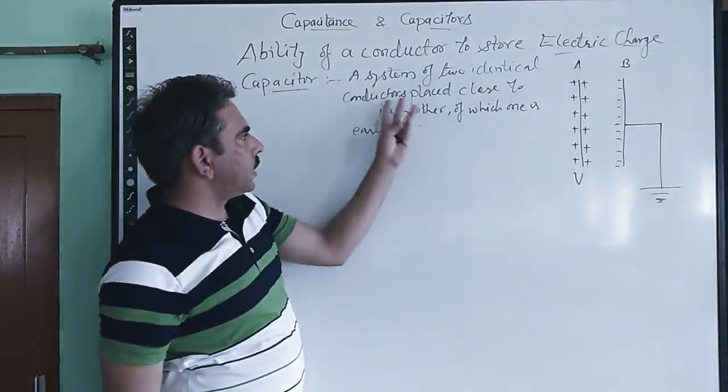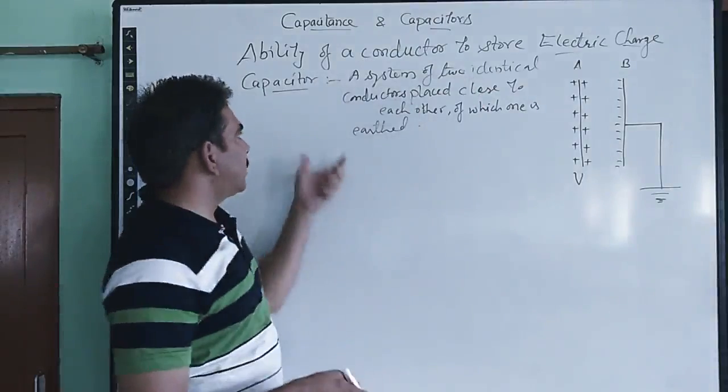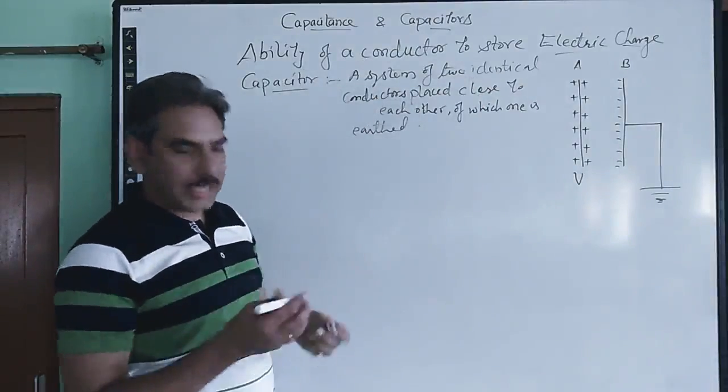Of the two identical conductors, one is earthed. That arrangement is called a capacitor.